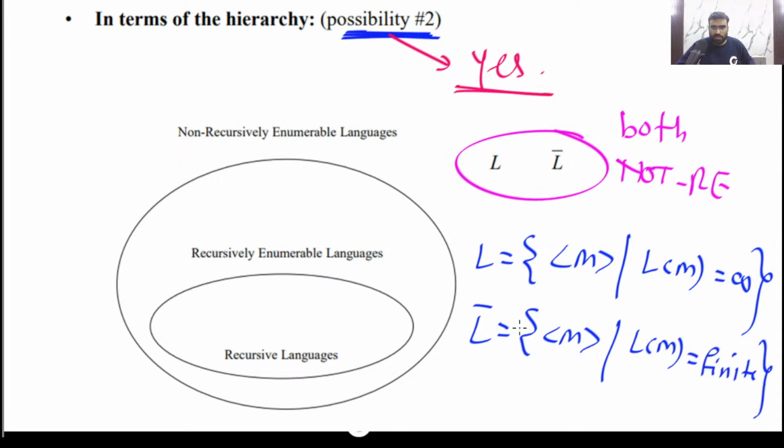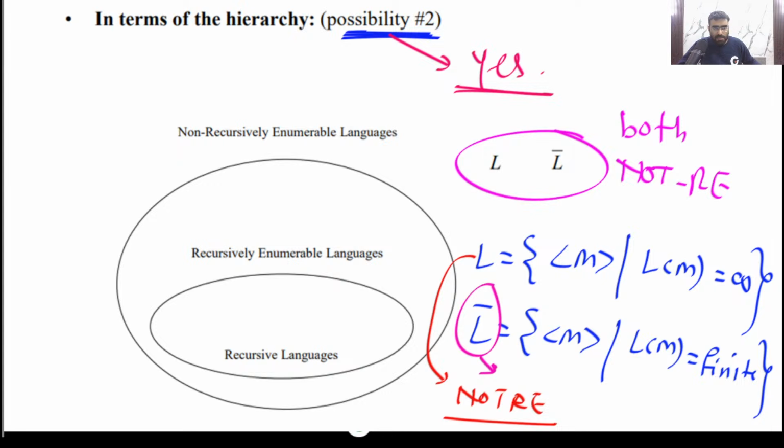Okay, so both, you can see, are actually not RE. Here you can easily see that L and L complement are both not RE. This is also not RE. You can apply the Rice theorem. This is also not RE, and this is also not RE. They are both not RE.